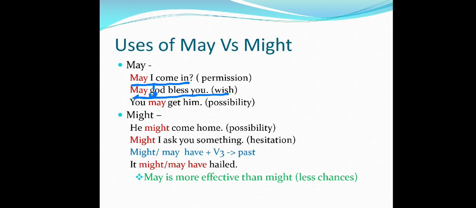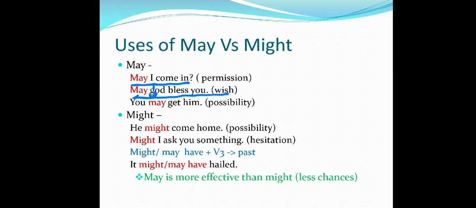Okay, so I have some type of hesitation, or I'm not sure. I'm not sure that he will come here, but he might come here. Might I ask you something? I have some hesitation in front of speaking to my principal inside the office. Principal ma'am is busy now, so I have some type of hesitation to speak with her. So at that time, might I ask you some questions, or might I ask you something? So with hesitation I can say might.